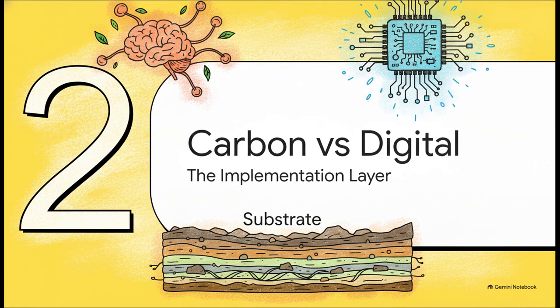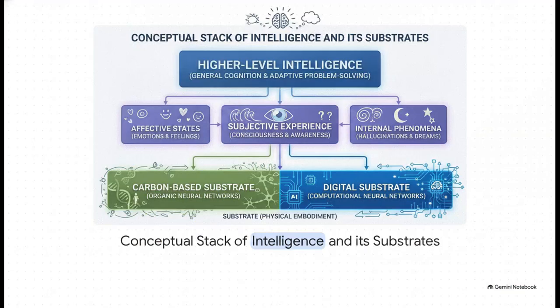Moving on to Section 2. Carbon versus digital substrates. The implementation layer. And this brilliantly illustrates the core difference. While the big overarching goal is higher-level intelligence, the way internal phenomena like dreams are routed depends entirely on the physical layer, the substrate. For us humans, our carbon-based substrate powers a subjective experience. We feel it. For AI, the digital substrate is powered purely by computational networks. It's just math. The high-level goal of processing data is the exact same, but the implementation is fundamentally different.